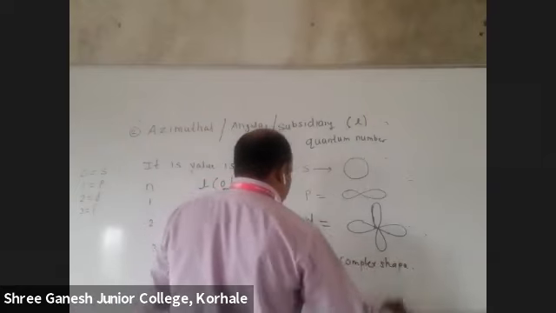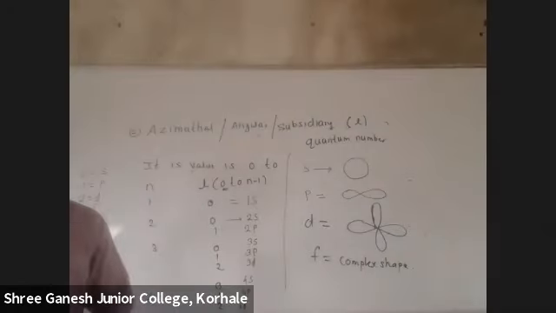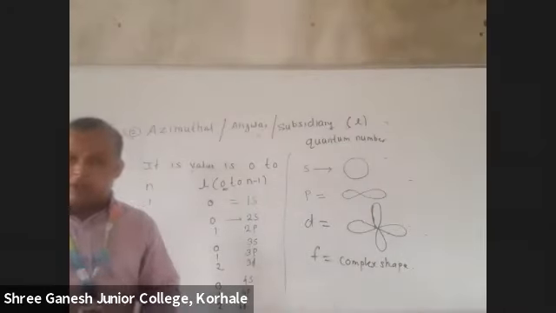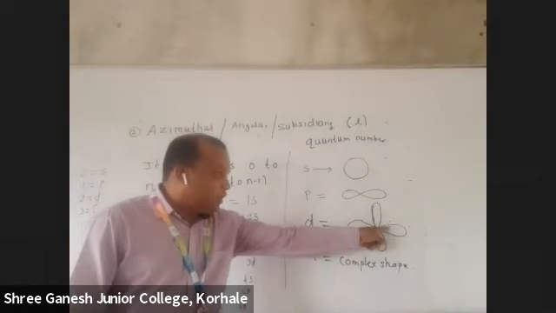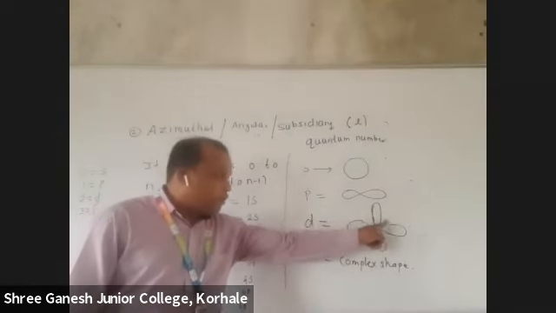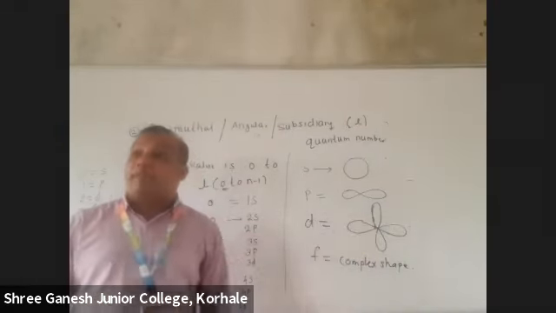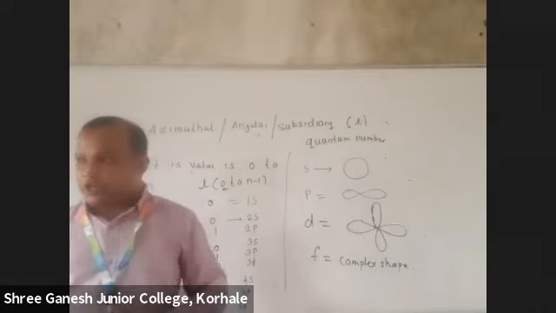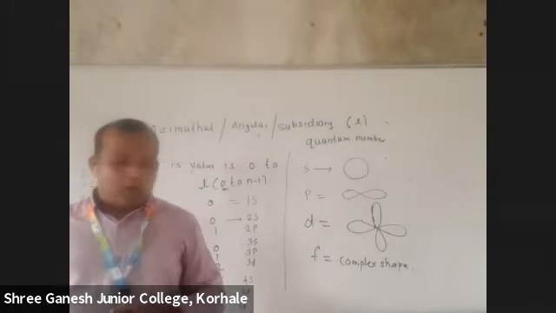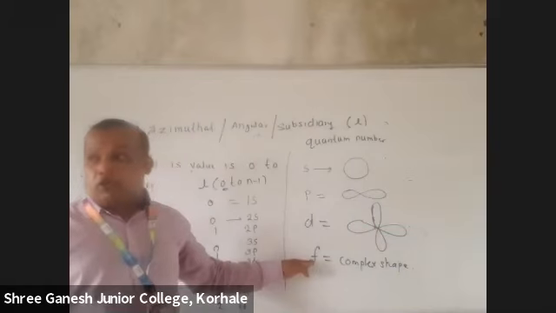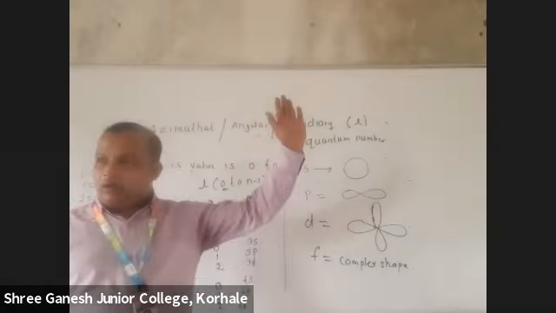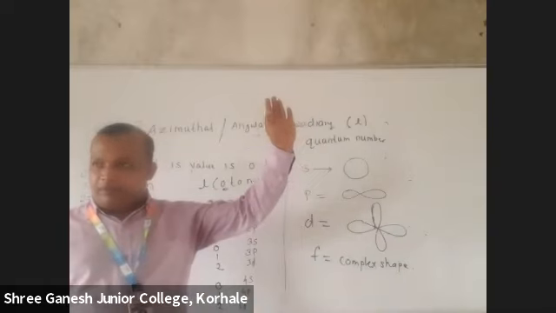F is not there in our syllabus. It has a complex shape. What complex shape am I telling you? See here now, this double dumbbell is a 4-fold structure, while this is actually an 8-fold structure. That's why they have written complex shape.